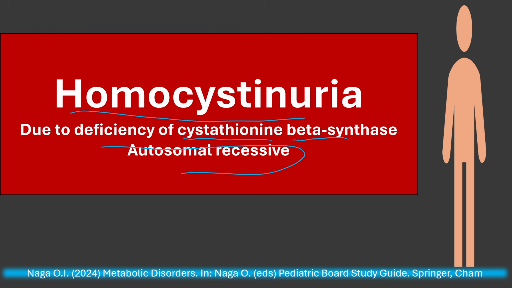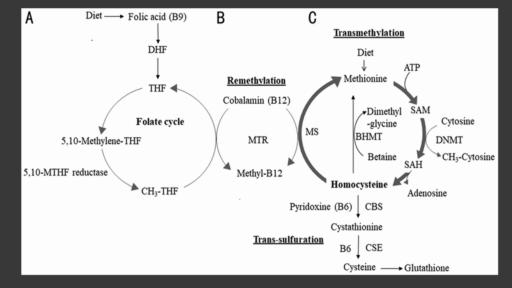It is autosomal recessive. Understanding this slide will make it easy for you to understand the investigations, lab results, and management of homocystinuria. Homocystinuria is because of deficiency of CBS, cystathionine beta synthase. This enzyme is very important to convert homocysteine to cysteine with help of cofactor B6, pyridoxine. And lack of this enzyme will lead to accumulation of homocysteine.